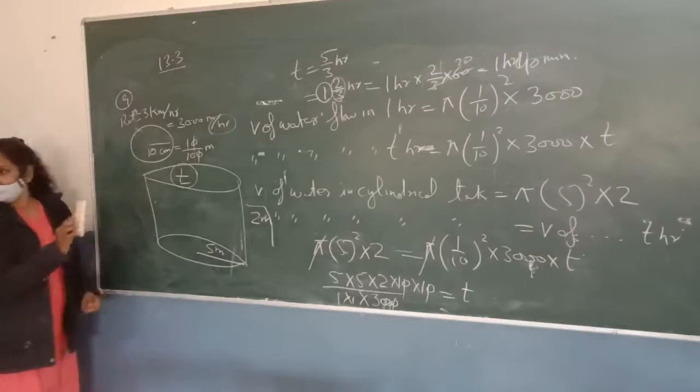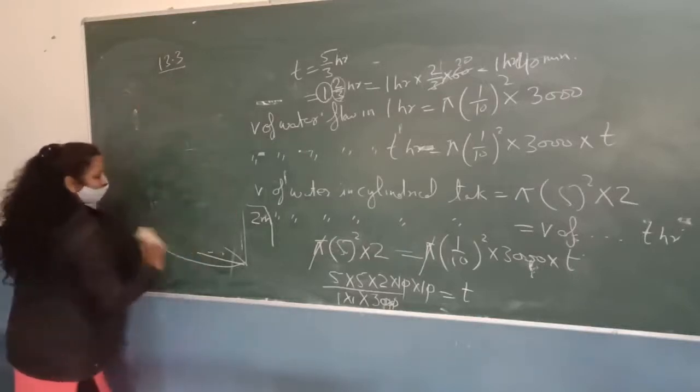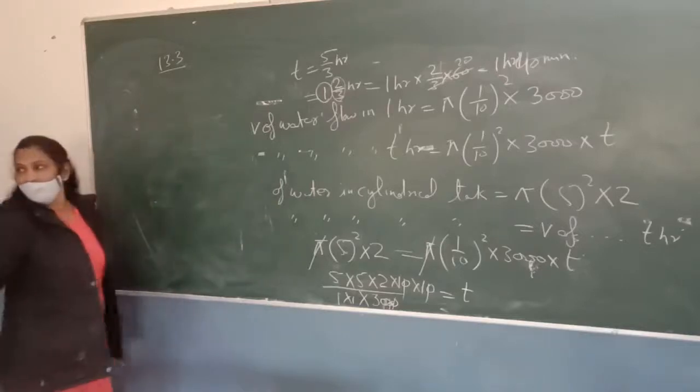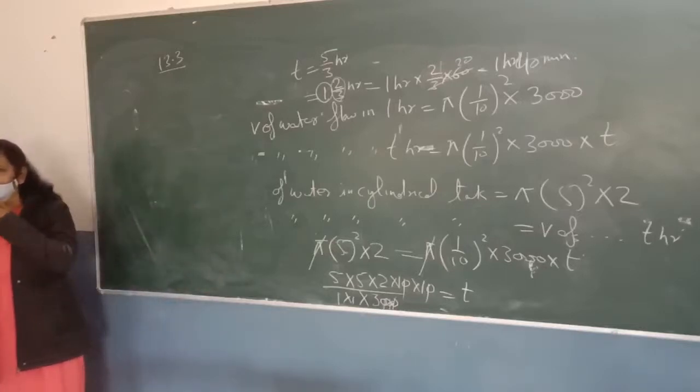Can I run this code now? So this is exercise 30.3. Would you like to do all other questions like this, the water flowing questions? Would you like to do it or not?